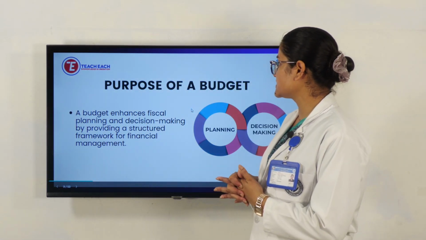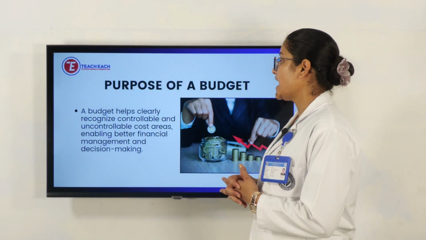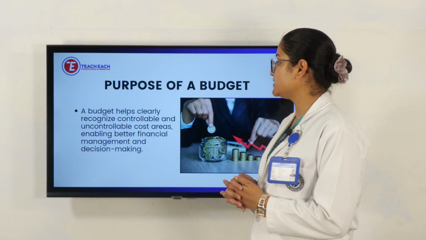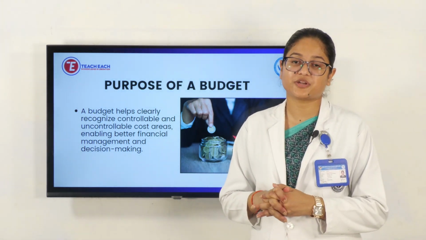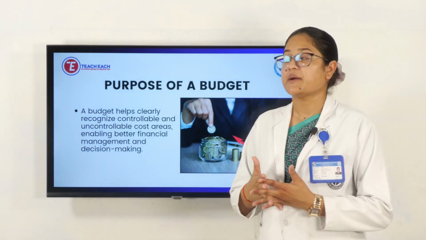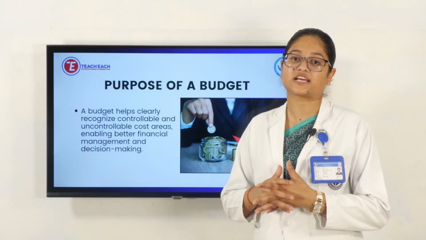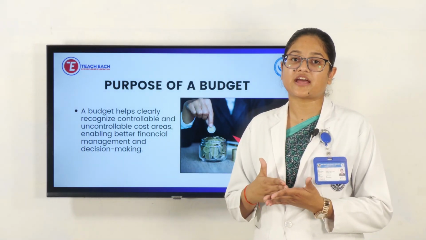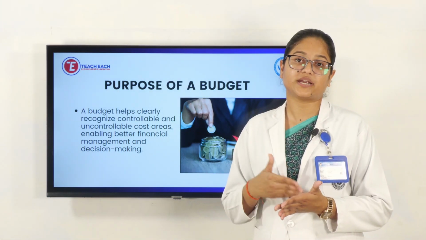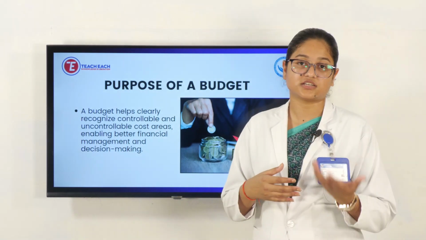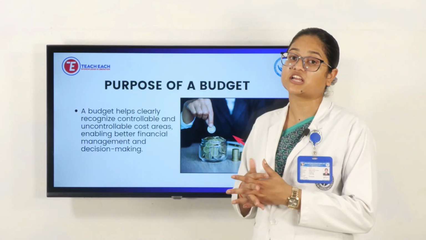We'll see about the next purpose. The budget helps in clearly recognizing the controllable and uncontrollable cost areas, enabling better financial management and decision making. It also depends upon the management or the managerial team who are working on it. Means how it will be controllable and non-controllable. Like some things we cannot exclude. For example, if we have a hospital, then we cannot decrease the number of nurses. According to our beds, according to our speciality, we need the nurses, we need the experienced doctors. So we cannot exclude those things; that will come under the uncontrollable cost.